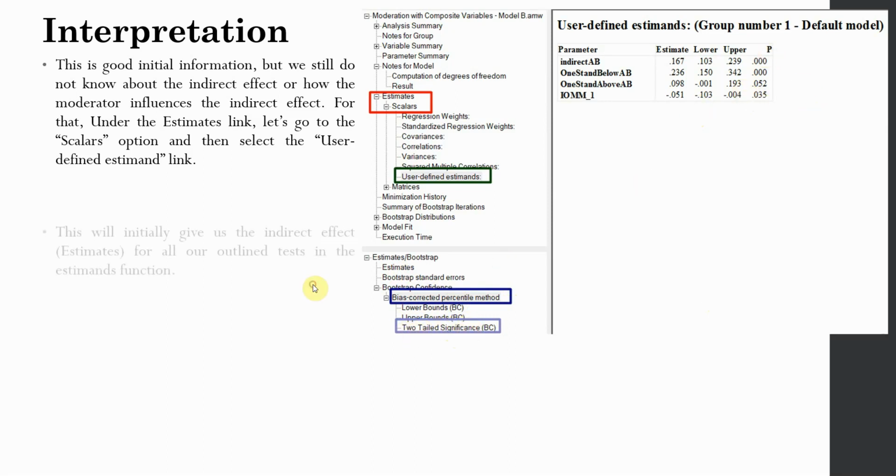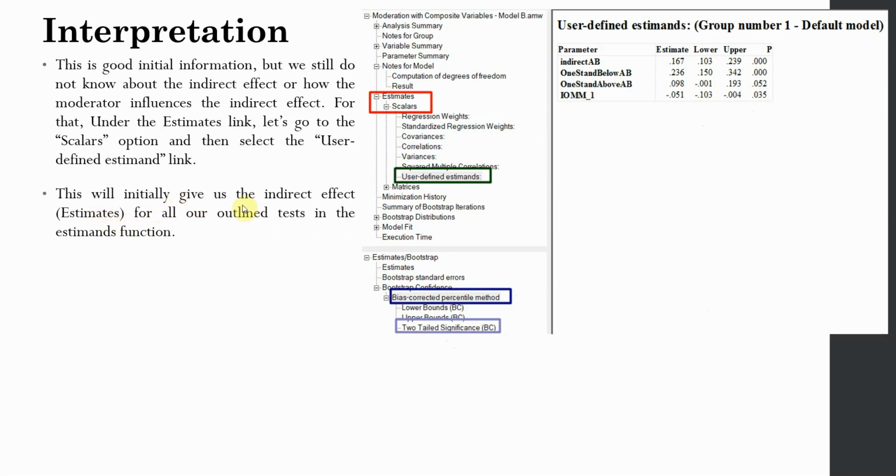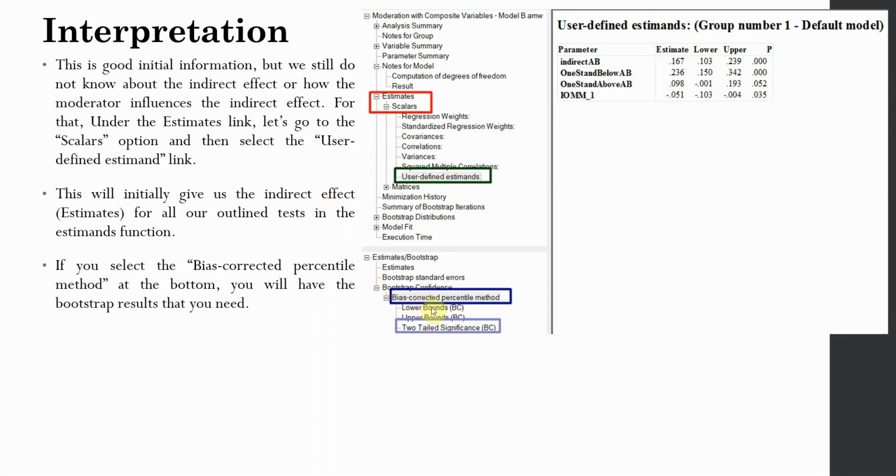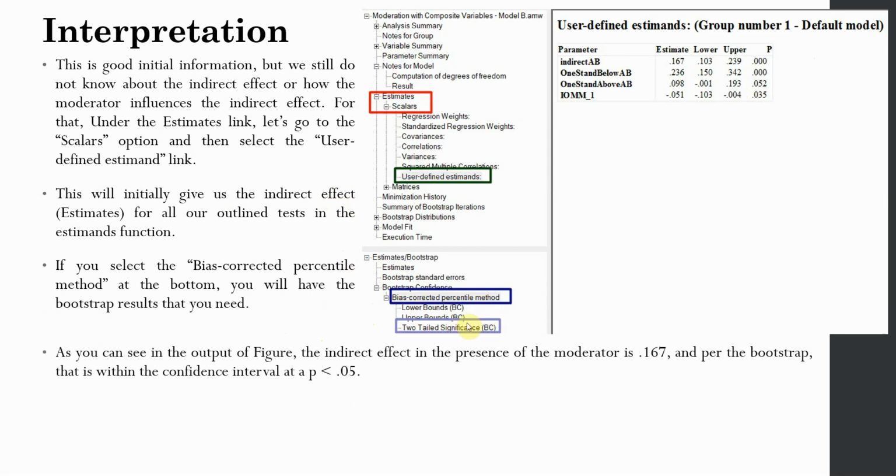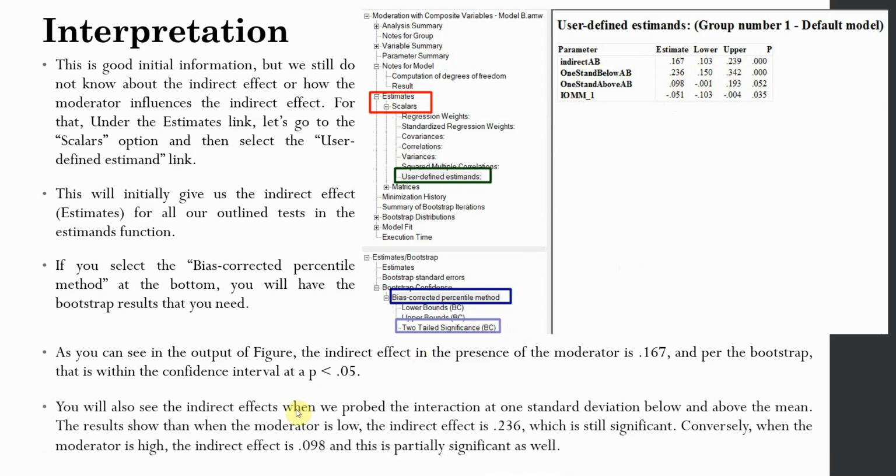Here it is. This will initially give us the indirect effect, that is the indirect effect. And if you select bias-corrected, percentile method, and within that if you select two-tailed bias-corrected confidence, you will have other information as well. Now look at this. Your indirect effect is significant.